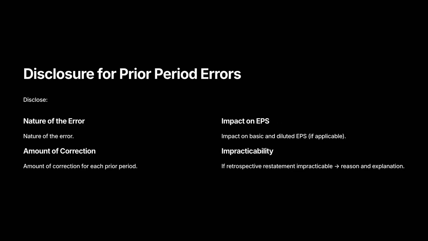Disclosure for prior period errors. Disclose the nature of the error. Quantify the correction for each prior period presented. Show the effect on opening retained earnings for the earliest period restated. If EPS, basic or diluted, is affected, disclose the impact. If restatement was impracticable, explain why.